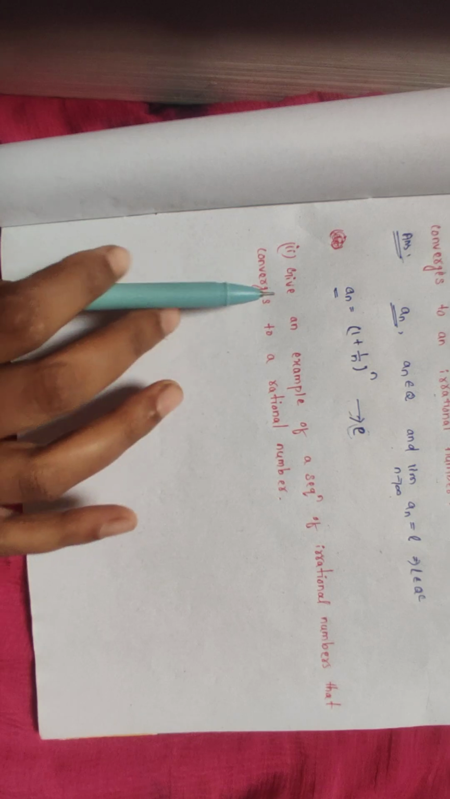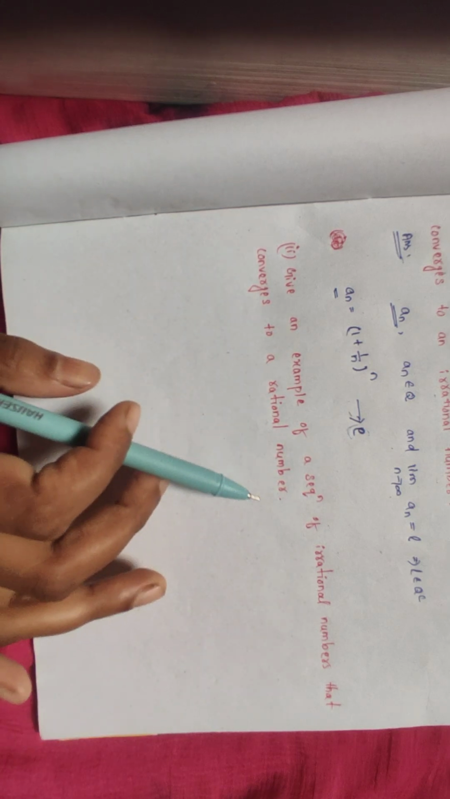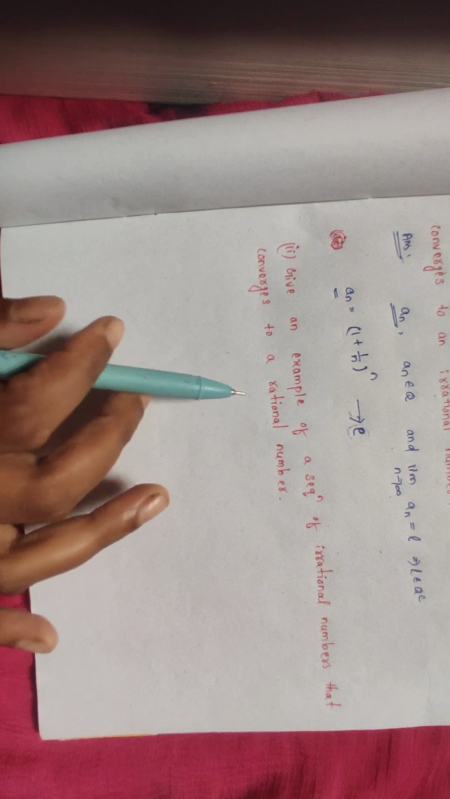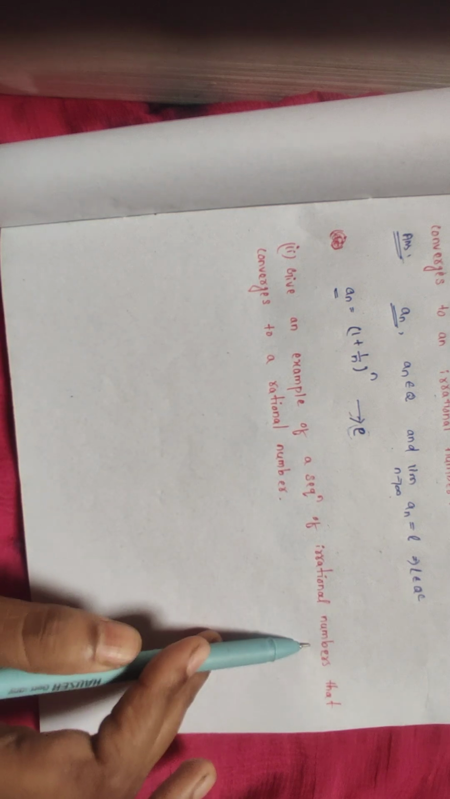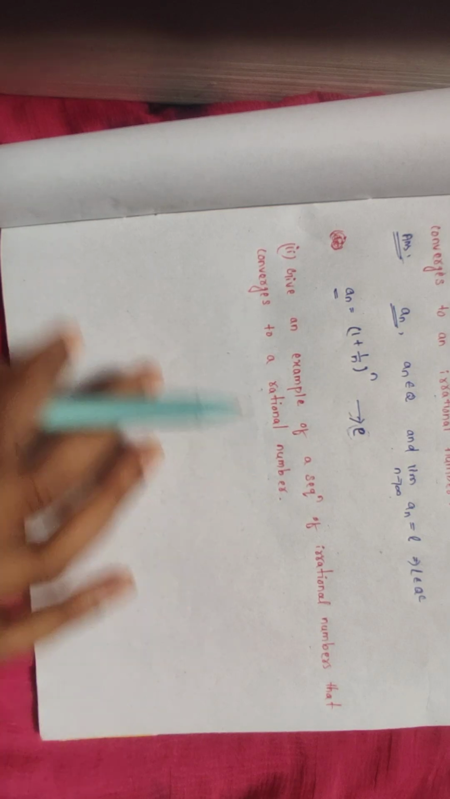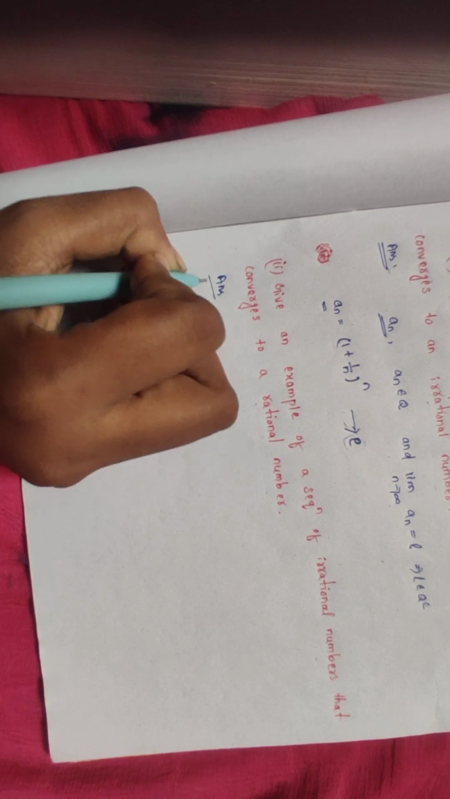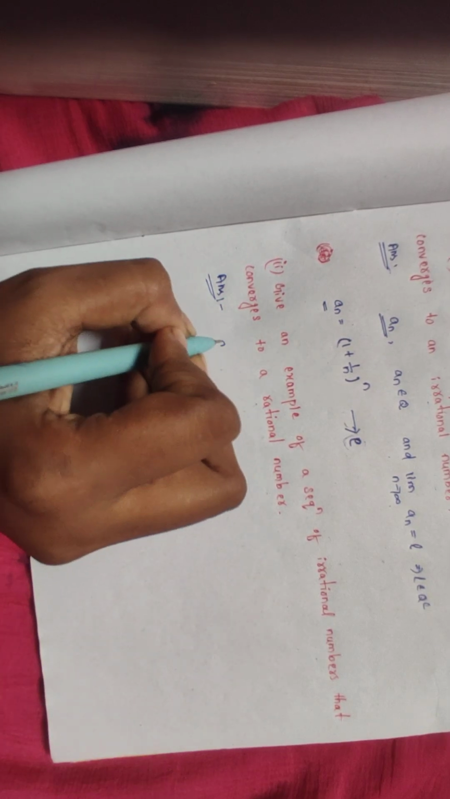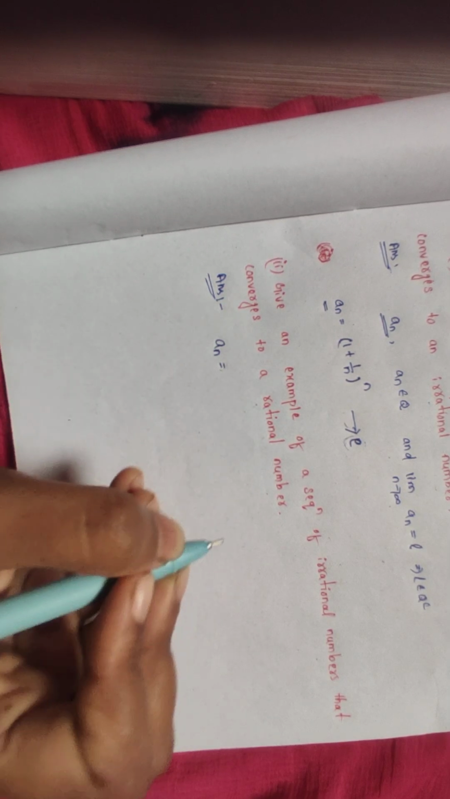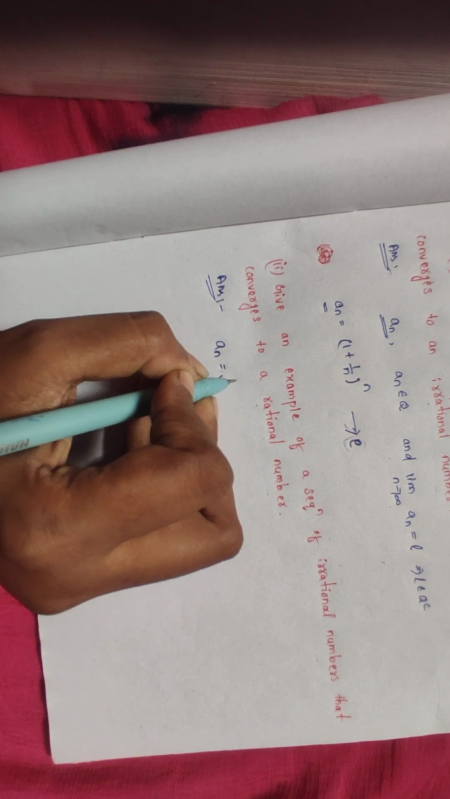Here is another question: give an example of a sequence of irrational numbers that converges to a rational number. That means there is a sequence whose all terms are irrational numbers, but the limit of convergence will be a rational number. So let the example be a sequence a_n where a_n is